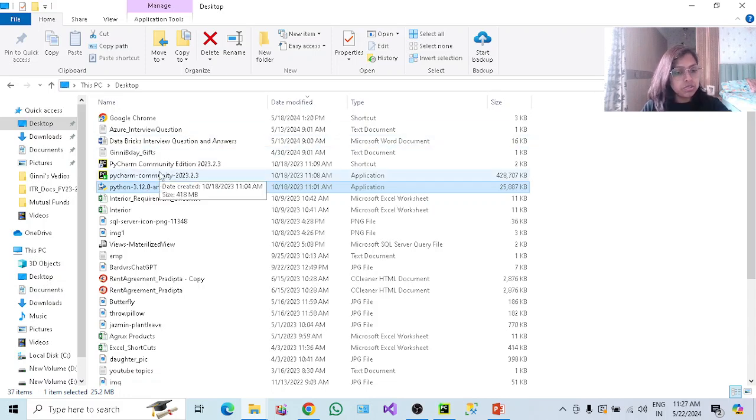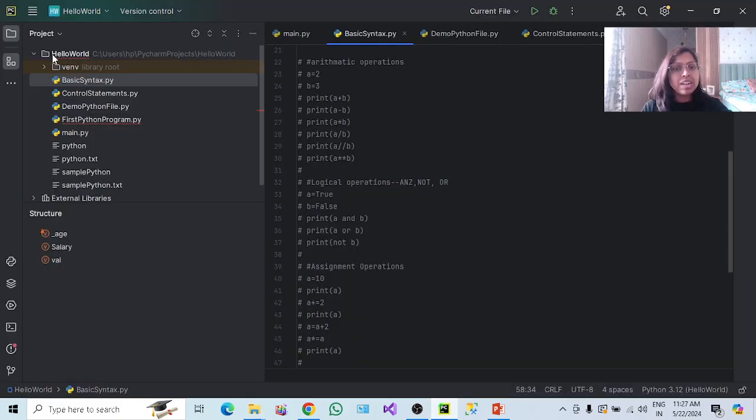Once this is installed, all you have to do is double click on PyCharm Community. When you double click on it, you will get the interface like this. You can see here PyCharm. Get familiar with this interface. Do not worry, we will go very slow. This will create one project, Hello World, by default.